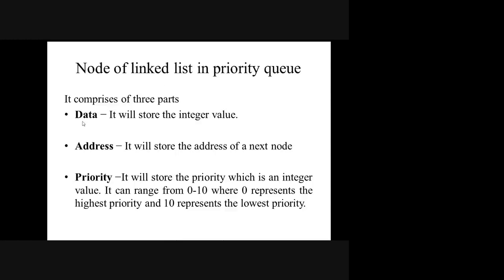The node will have one more field. In a normal linked list, you will have the data and the address, that's all. But here you will have the priority also, where it represents from 0 to 10 and so on.